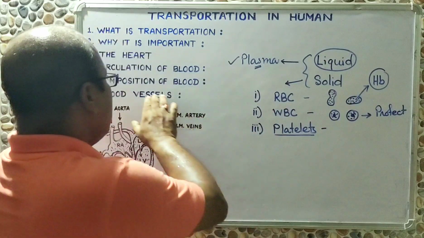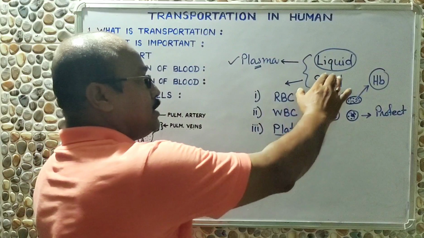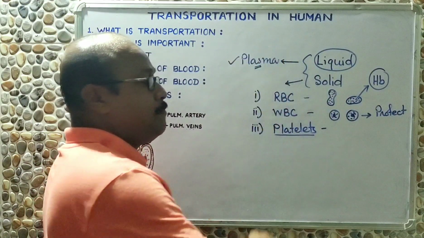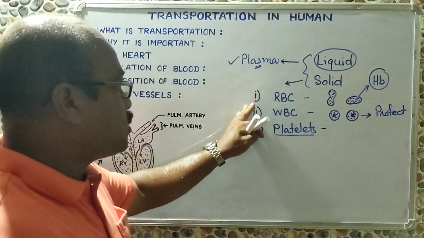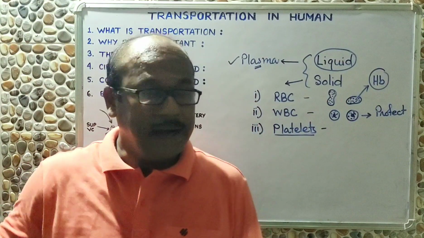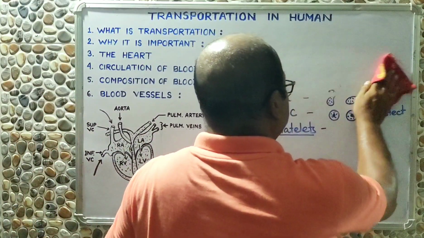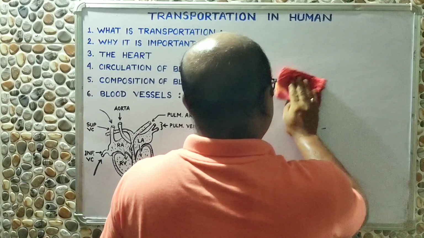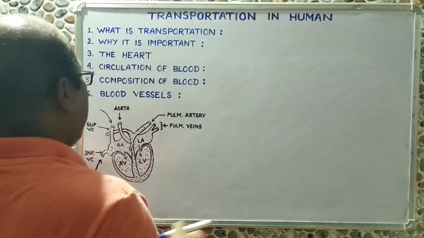So these are the chemical composition of blood, where the liquid part, plasma, gives the liquid nature to the entire blood, and solid parts like RBC, WBC and platelets. And after that we are coming to the last part of this lesson, and in this part we will discuss the blood vessels. So what are blood vessels?